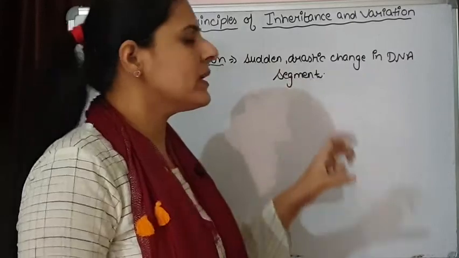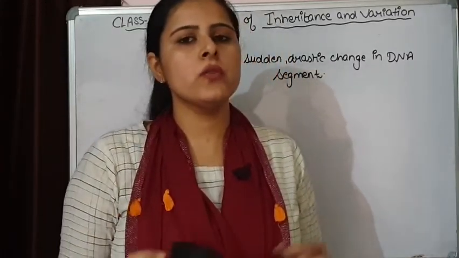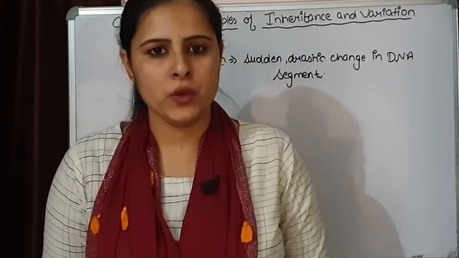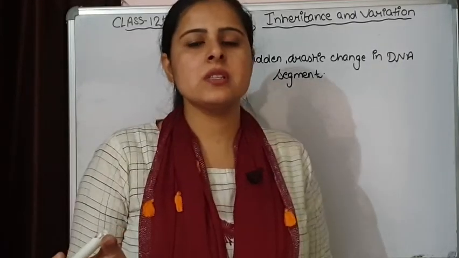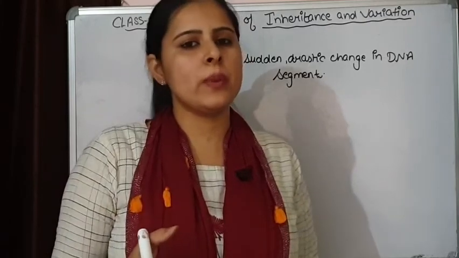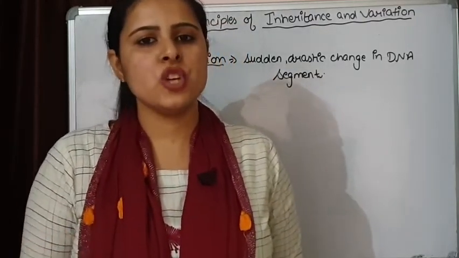And this sudden drastic change is going to give altogether a different phenotype. Now the mutation, again, just like variations, can occur in a somatic cell and also in a germline cell.